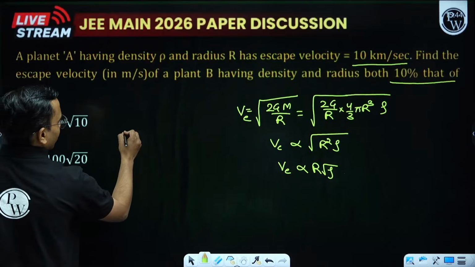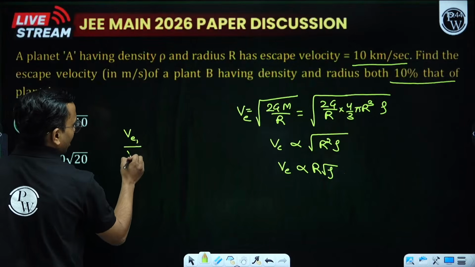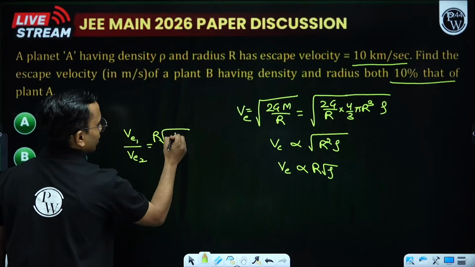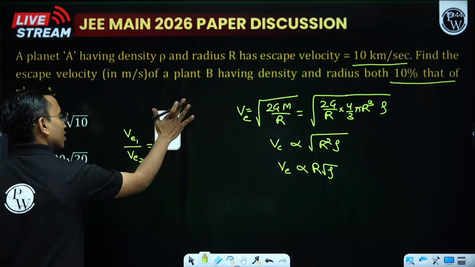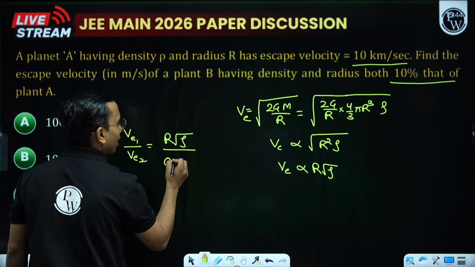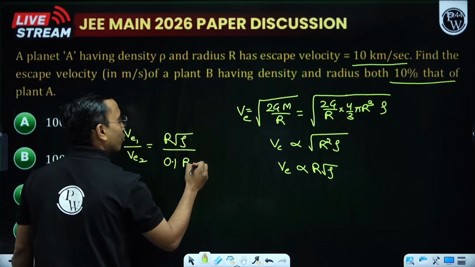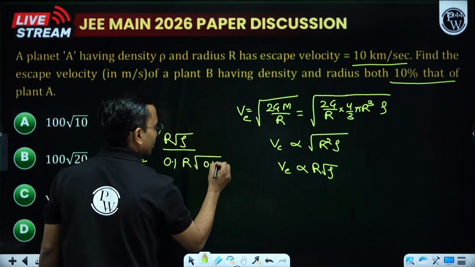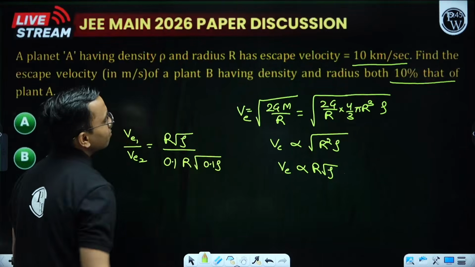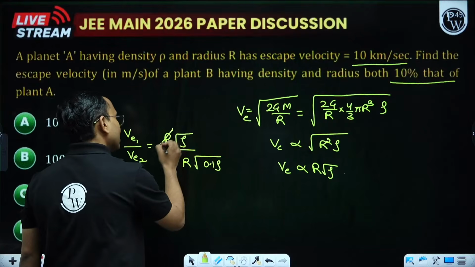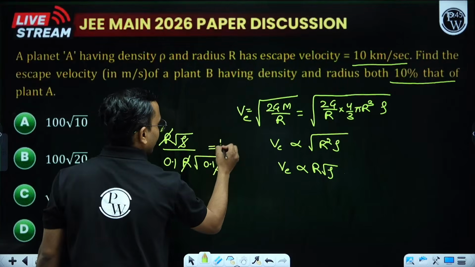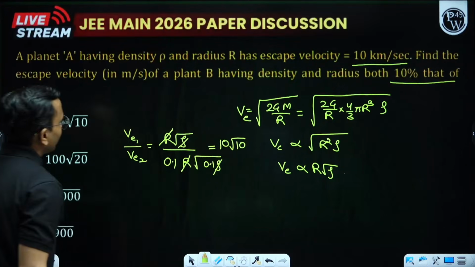Now V escape 1 divided by V escape 2 is equal to, initially the radius was r, density was rho. Finally the radius becomes 0.1 r and density becomes 0.1 rho. Like this, 0.1, 1 by 10. Yeah, r got cancelled, rho got cancelled. This is 10 root 10.